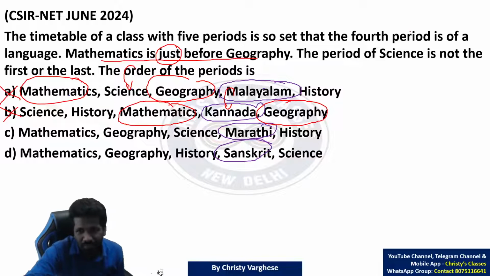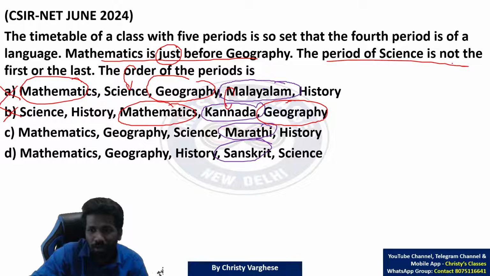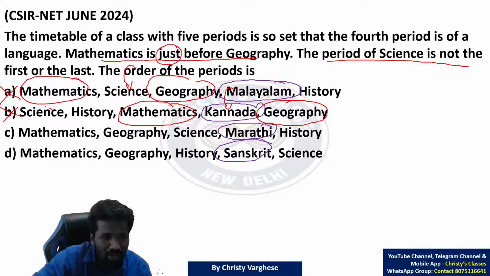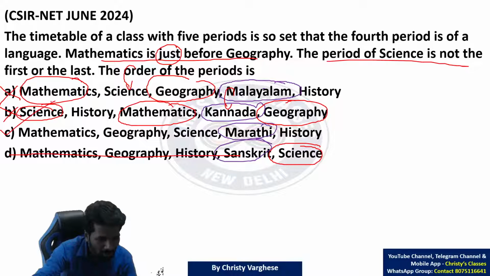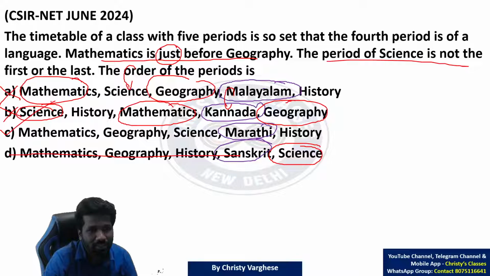Super easy, na. Now, the period of science is not the first or last. Option B had it first, that was already eliminated, that we don't want. But option D, see, science is last, that is also not acceptable. Not first, not last, na. So option D is eliminated. So the only remaining option is option C. That is the fastest way of doing this question.